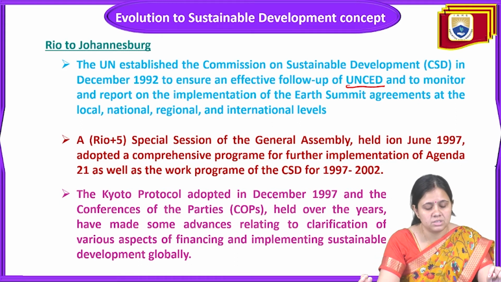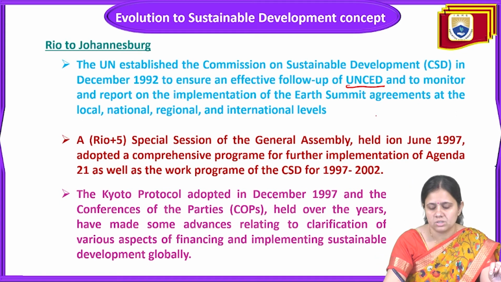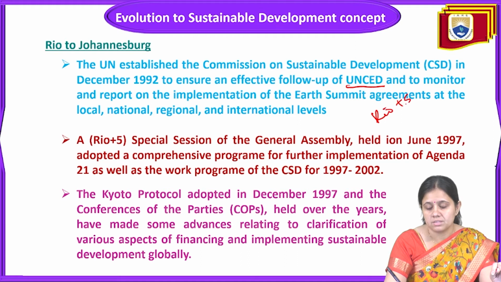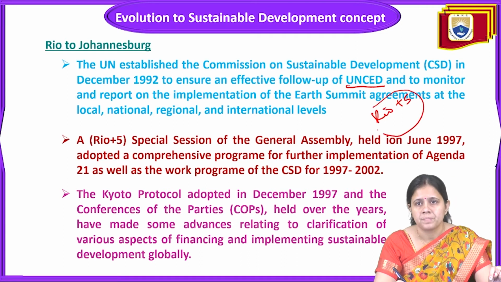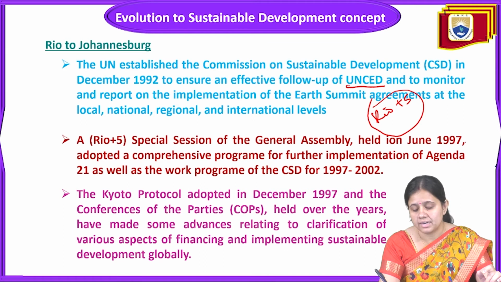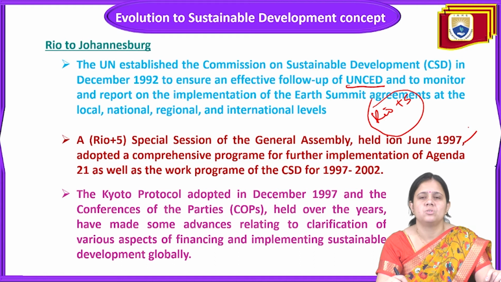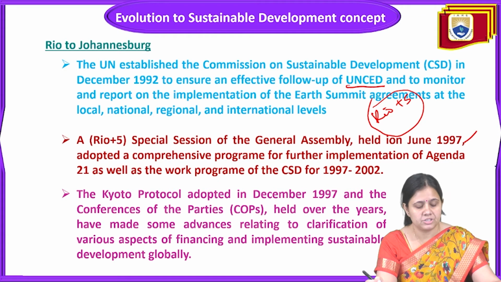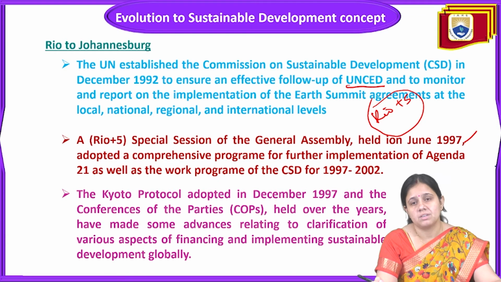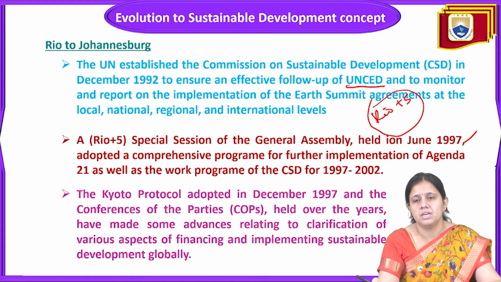The next point is the Rio +5 summit, that is, in Rio after 5 years. This was a session of the General Assembly held in 1997, that means after 1992, after 5 years. It is a comprehensive program for further implementation of Agenda 21 as well as the work program of the CSD between 1997 and 2002. CSD is the Commission on Sustainable Development.